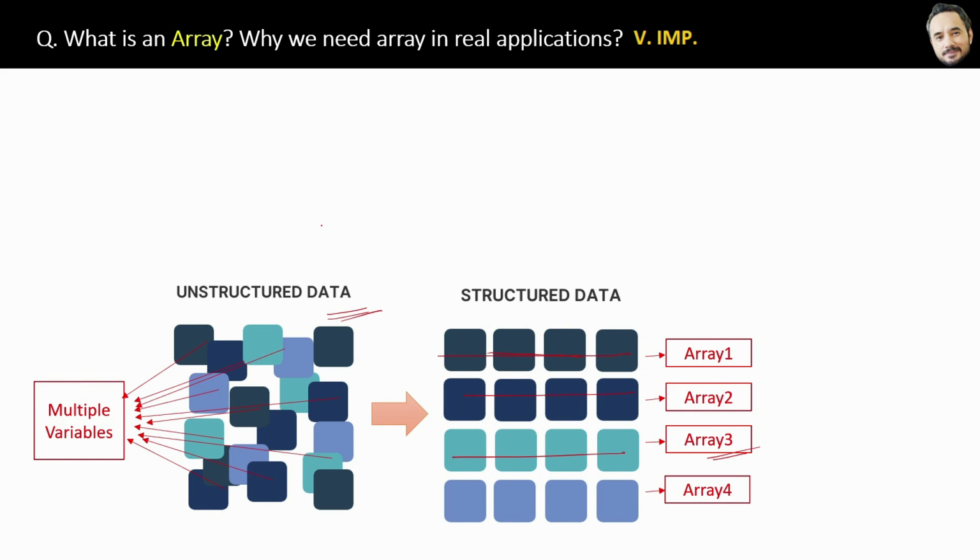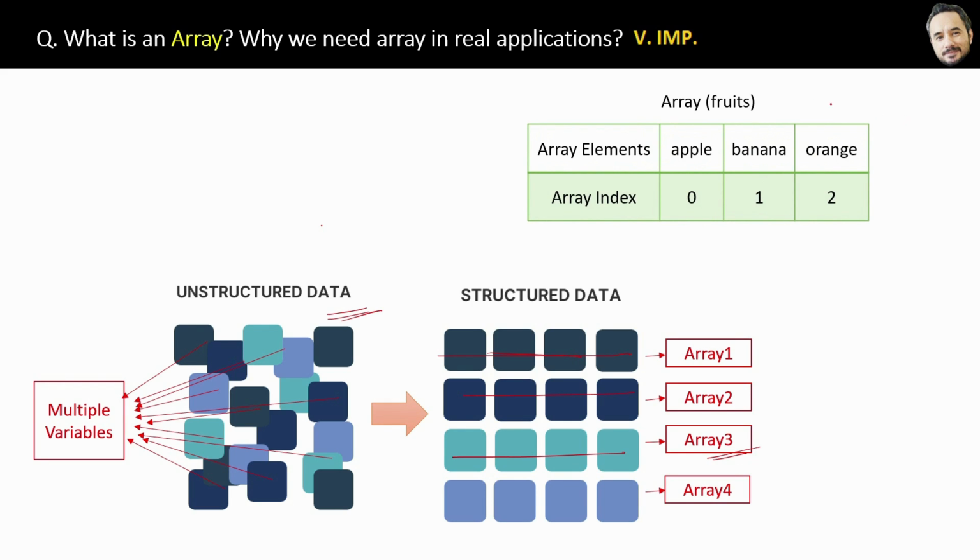And yes, you can put one category of data in one array. For example, this is an example of arrays. These fruits, this is a category. Now in the array elements you will have apple, banana, orange, and the array index will be 0, 1, 2. So what is an array index? Index is like the location of the element in an array. Index generally starts from 0 and then it is 1, 2, 3, 4 and so on, depending on the number of elements you have in a single array. Okay, so great, that is the brief idea of an array.